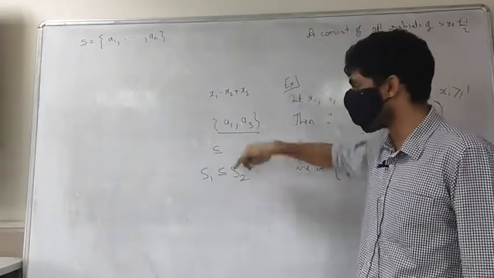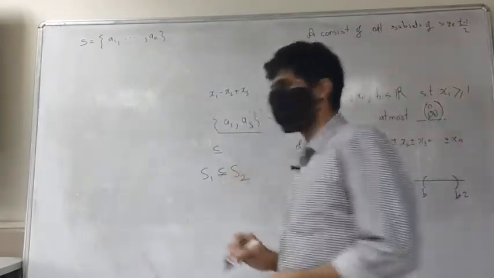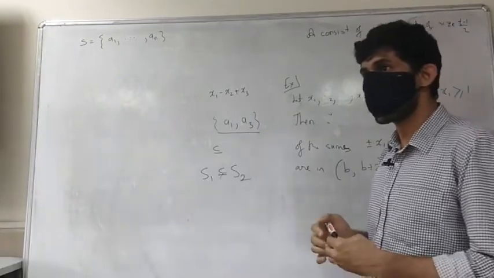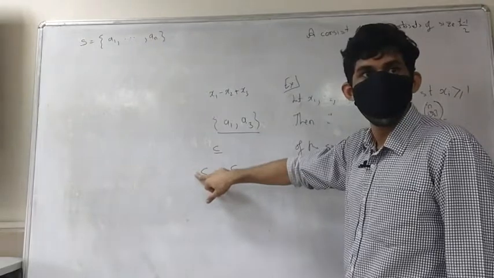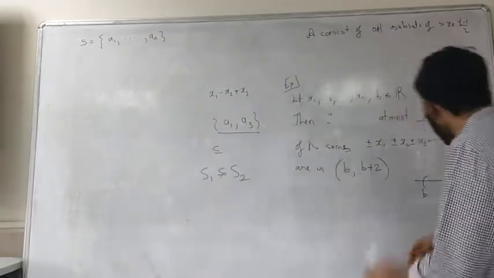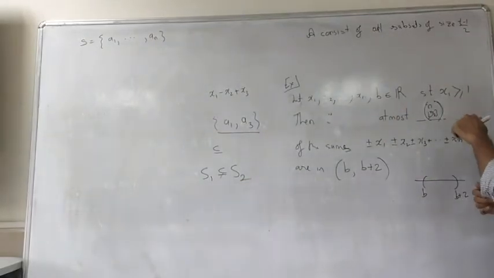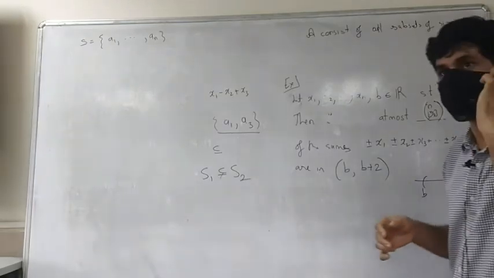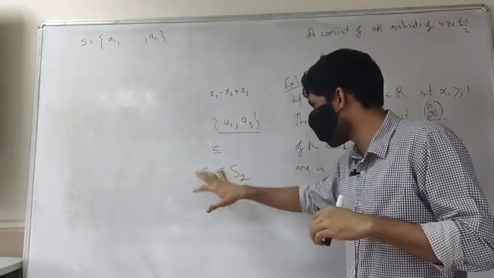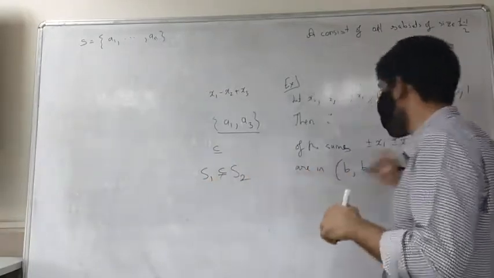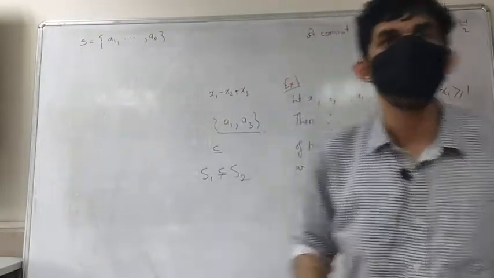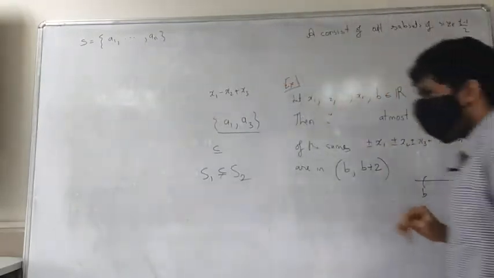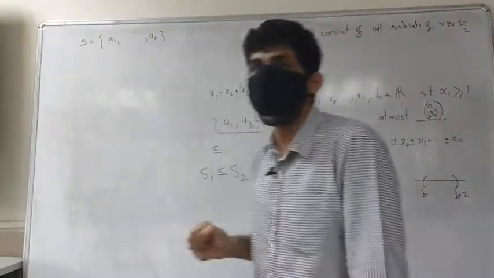Because if it's a proper subset, then this is going to have at least one element more than this, right? So therefore the corresponding sum, that place will be plus, everything else will not be the same, but whatever is here, definitely this will be bigger than the one which is corresponding to that, okay?